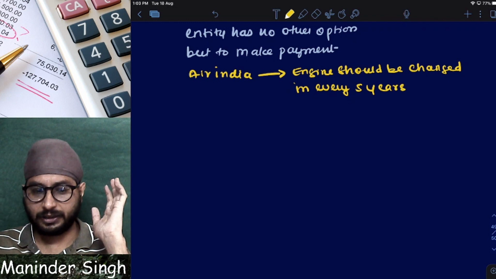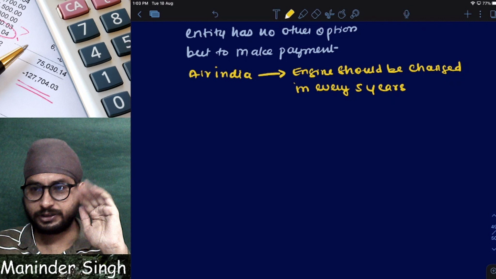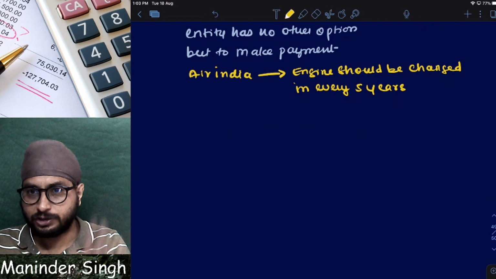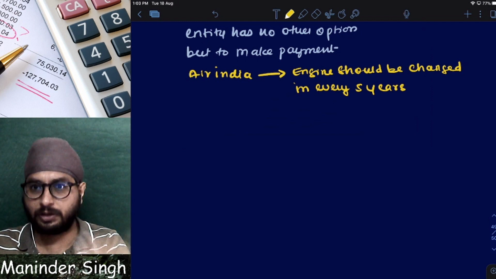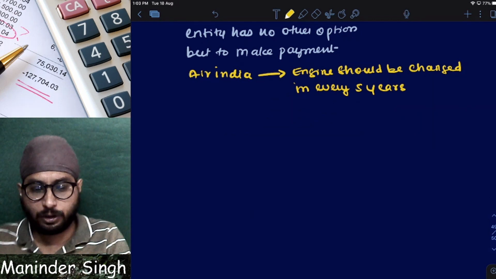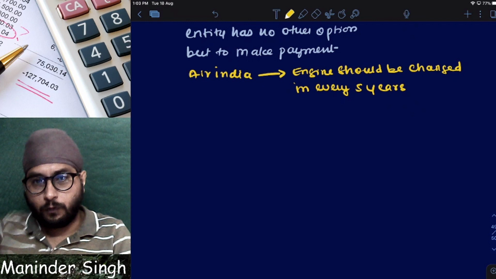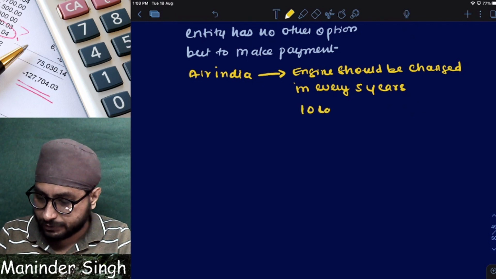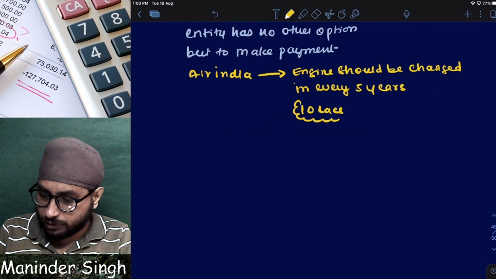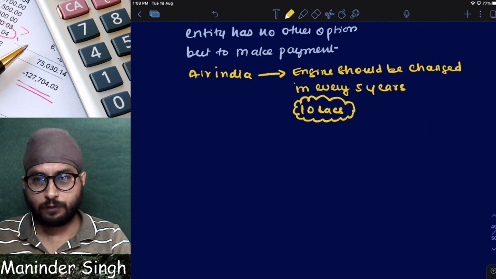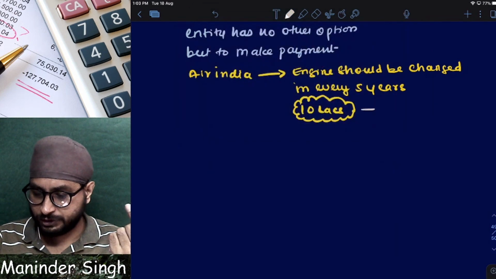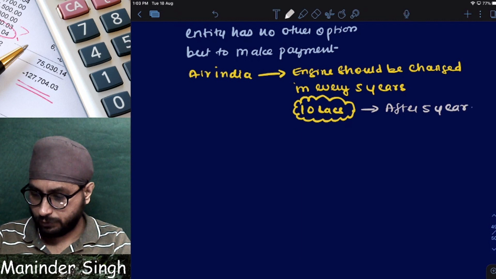According to DGCA regulations, every airline, every aircraft's engine should be replaced or overhauled or changed once in every how many years? 5 years. After 5 years, let us say the cost is 10 crores. Clear? 10 lakhs. This is the cost of replacement of an engine of an aircraft. Is this now or after 5 years? After 5 years.